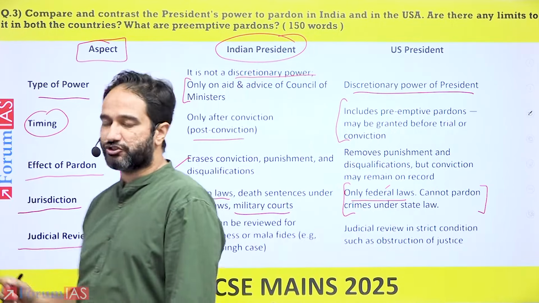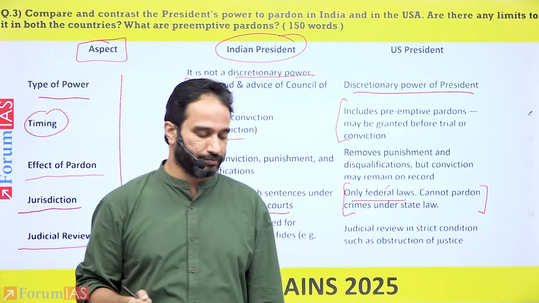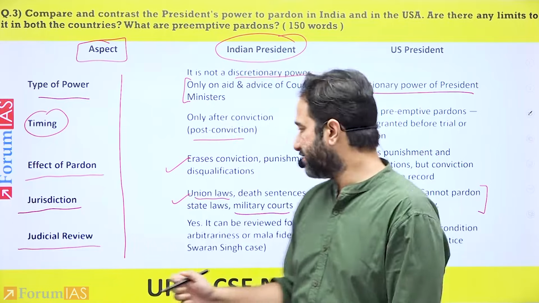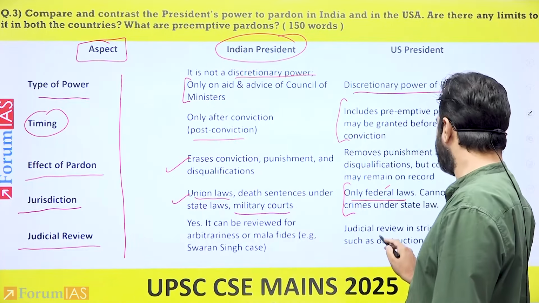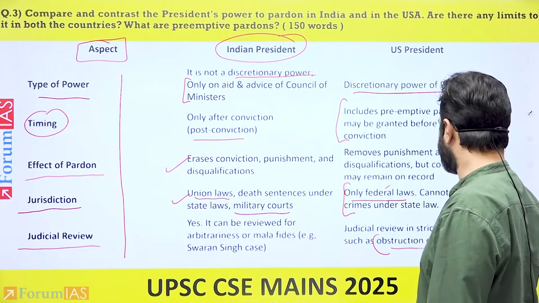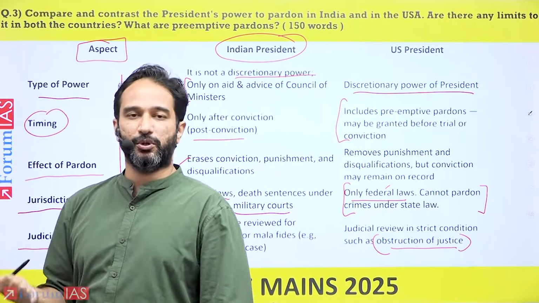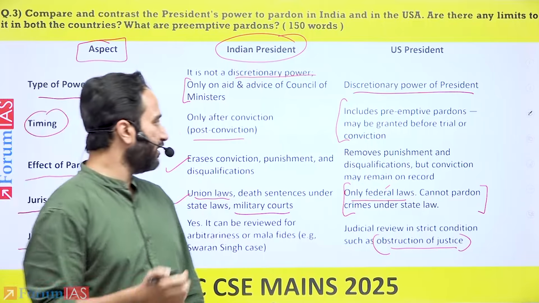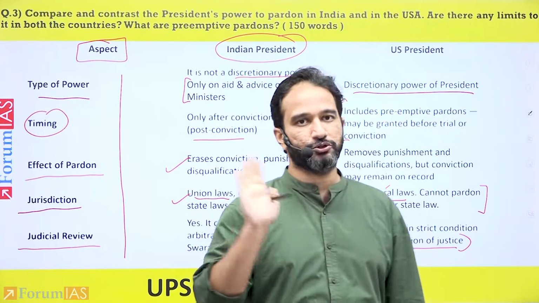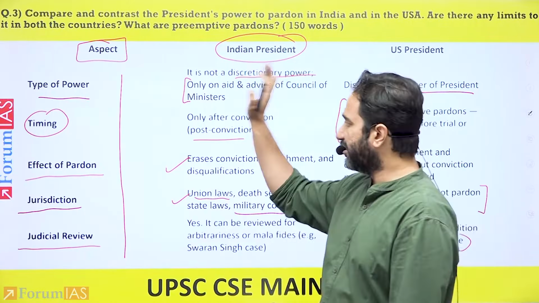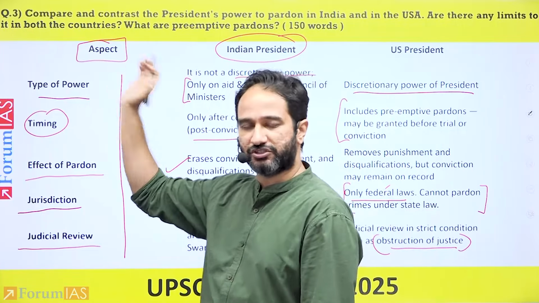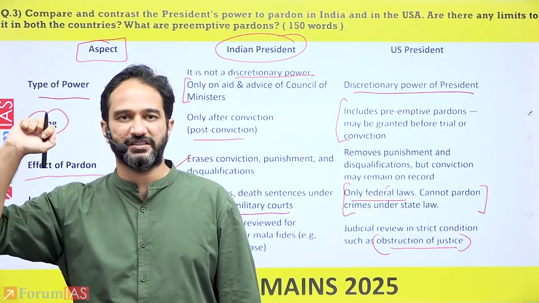In India, there is judicial review over pardoning power, while in the United States, it can only be done on a very limited basis of obstruction of justice, which in itself is defined by the US Supreme Court. So these become the various aspects on how you should do the comparison and have it in a comparative format when you're structuring within the UPSC Mains examination.